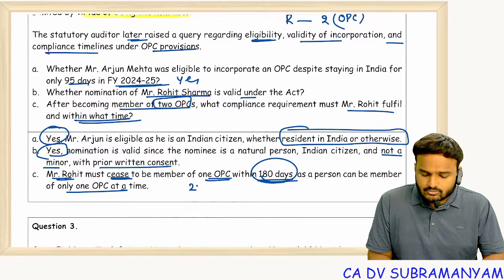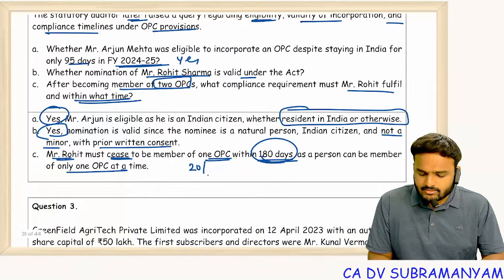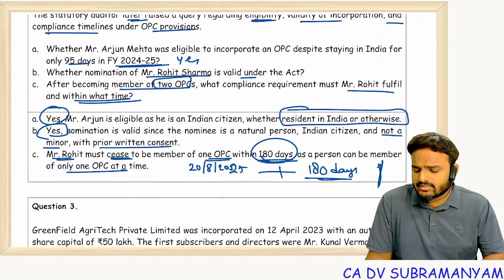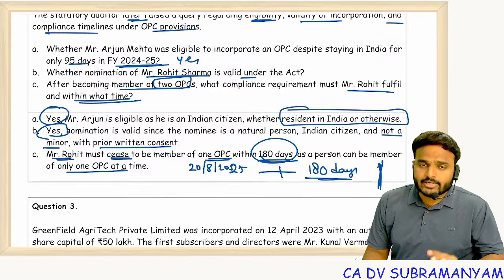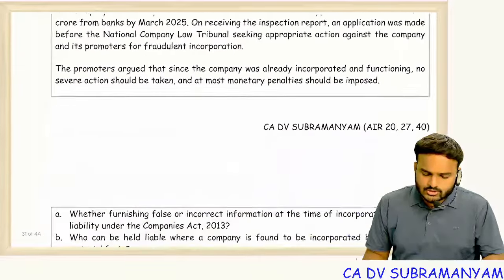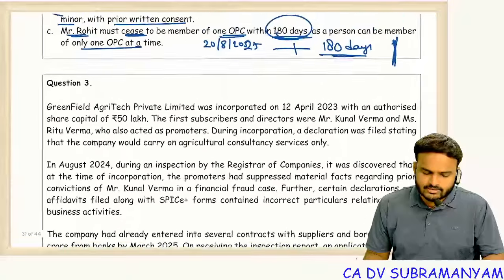So 20th August, right? 20th August he became a member of another OPC. So from this to this add 180 days. You will get a day. By that day, appropriate action is to be taken for compliance. Next, question 3 is all about incorporation of the company. This one also I completed.